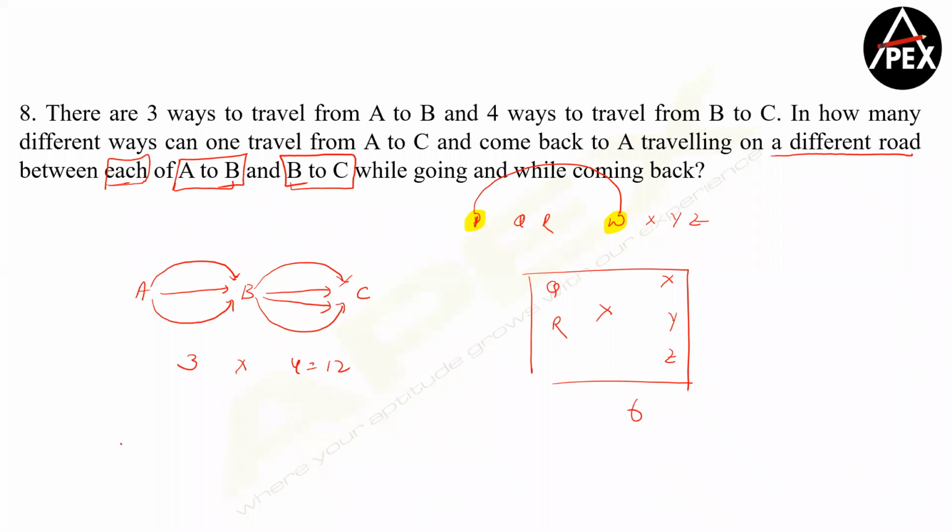Are you getting it, guys? So if there are 12 options to go, for each of these options, you have 6 more options to come back, and therefore the total number of ways in which you can go and come back with the given conditions is 72. Any doubts?